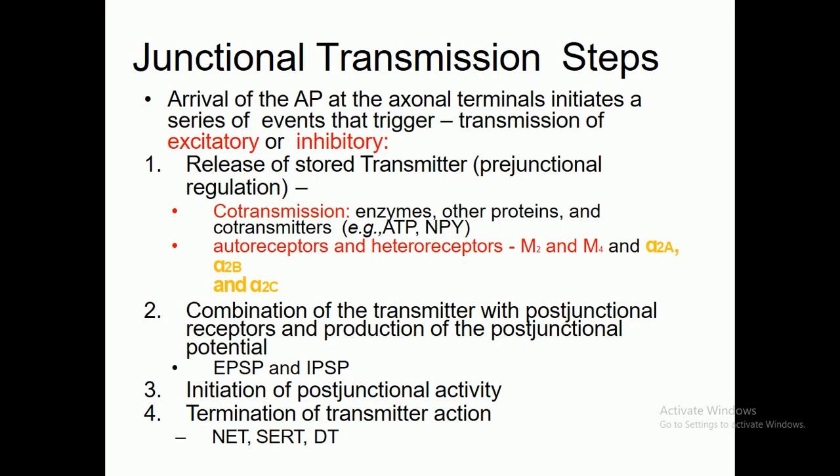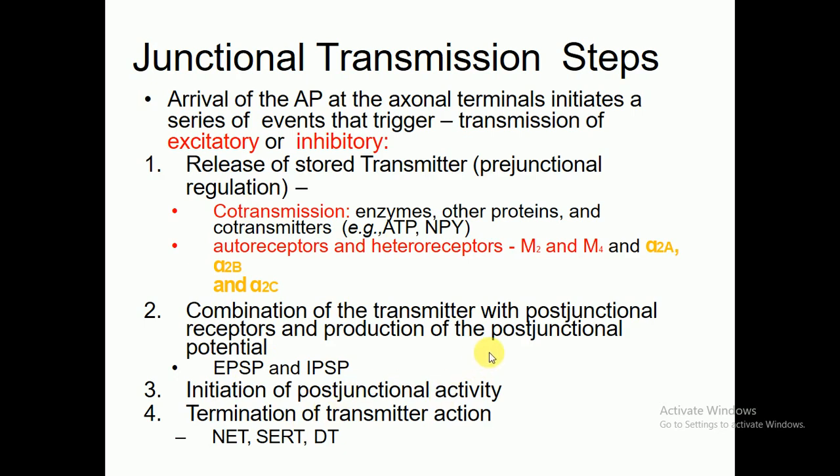Look here at the junctional transmission steps. In junctional transmission, the arrival of the action potential at the axonal terminal initiates a series of events that trigger the transmission at the excitatory or inhibitory neuronal junction: the release of the stored transmitters and the prejunctional regulation. Co-transmission occurs through enzymes, other proteins, and co-transmitters like ATP, adenosine triphosphate, and many more, while in the prejunction there are autoreceptors and heteroreceptors, that is M2, M4, and alpha 2A, alpha 2B, and alpha 2C.